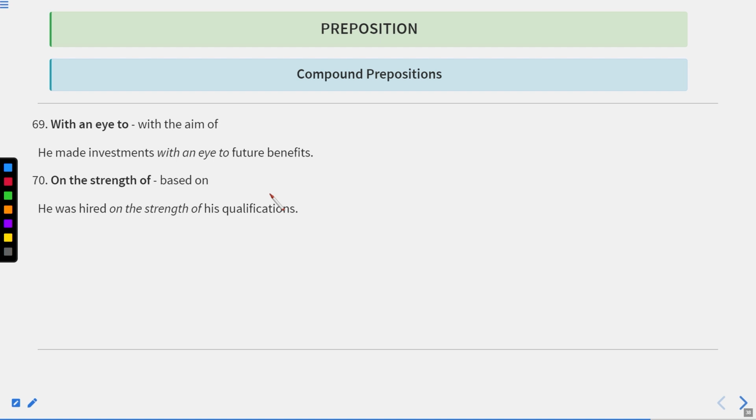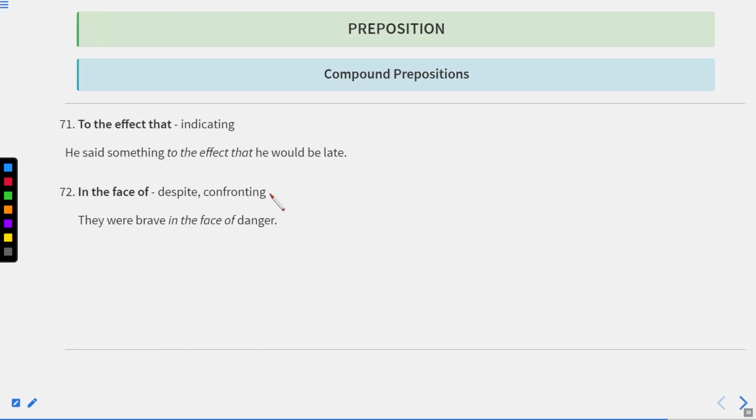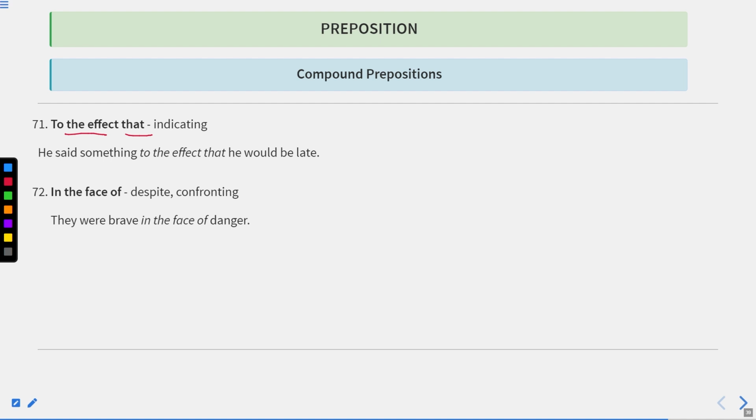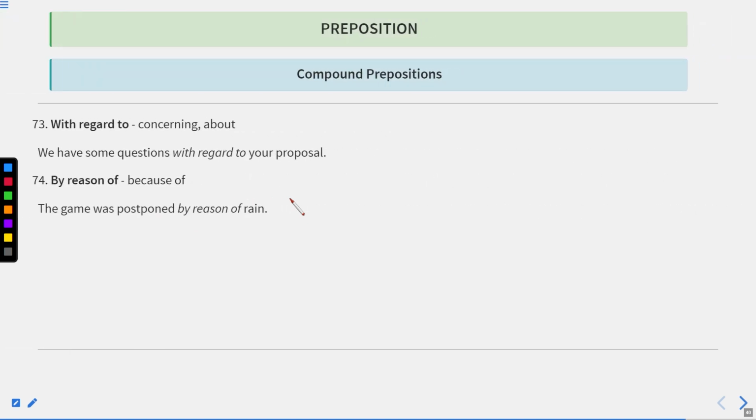Okay. Or he was hired. So based on means if we make the base or the foundation of something. Okay. It means this is the reason because of which we have done this thing. To the effect that, it means indicating. He said something to the effect that he would be late. In the face of means despite, confronting. They were brave in the face of danger. Okay. So they were brave despite danger. It means though there was danger, yet they were brave.